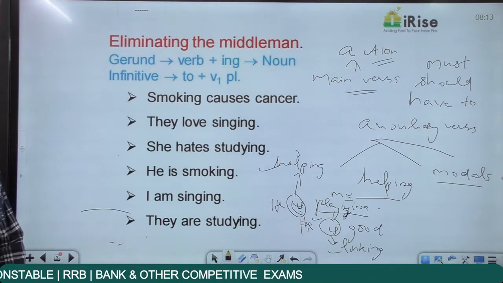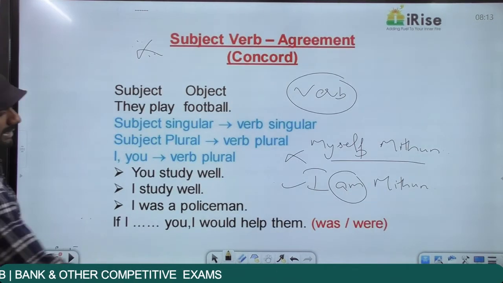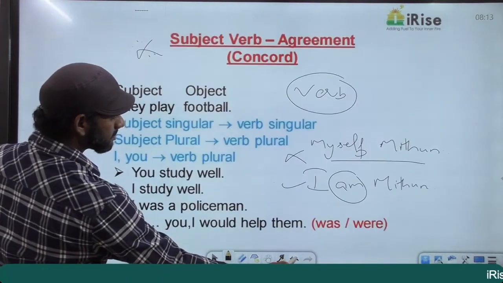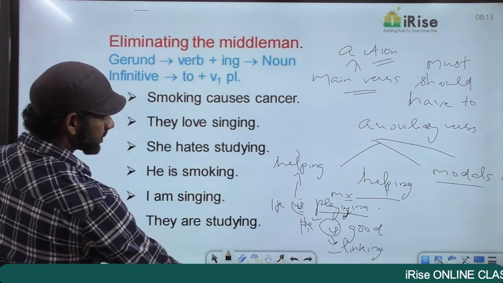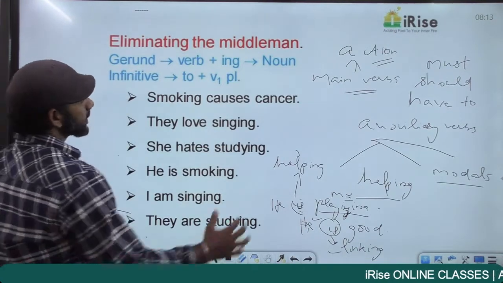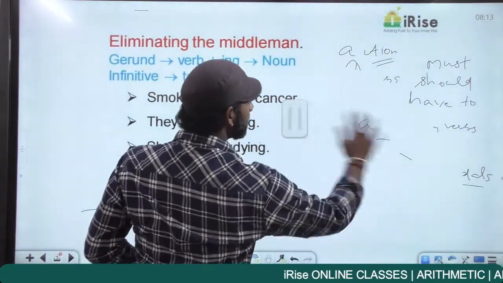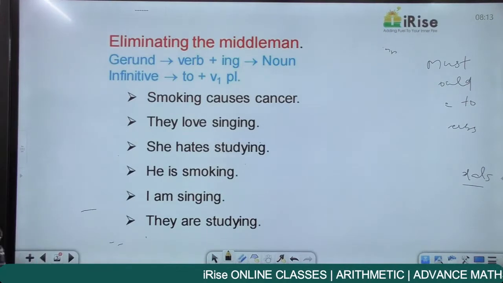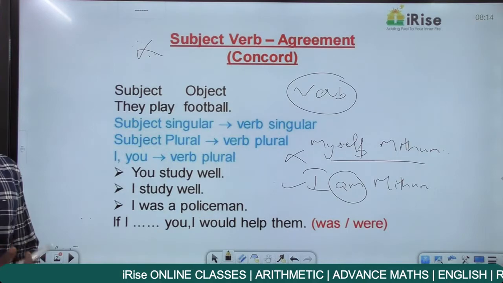Come to this one. What do you mean by a subject and what do you mean by an object in a sentence? Now every sentence must contain a subject.